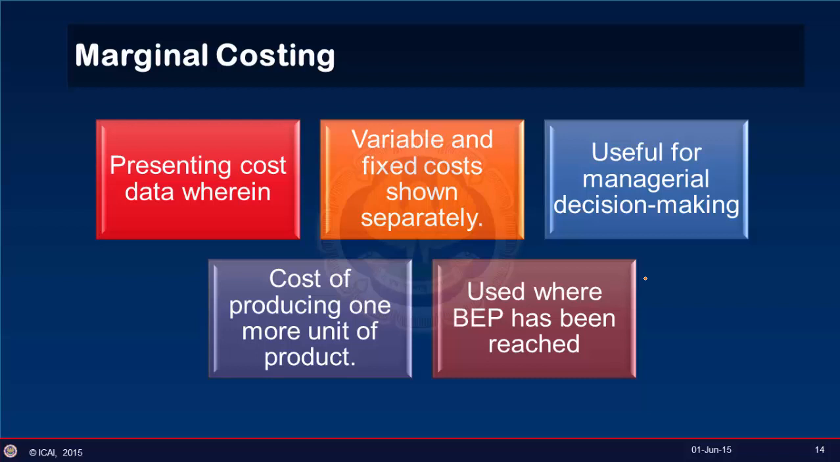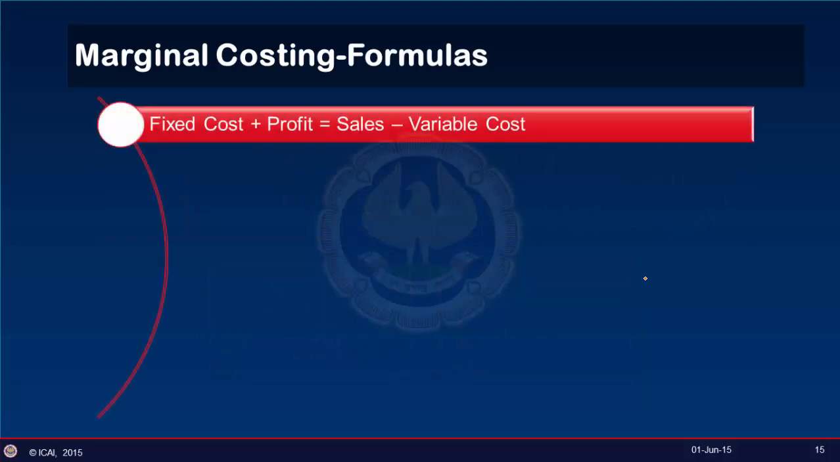Now, marginal cost distinguishes between fixed cost and variable cost. Marginal cost is the cost of producing one more unit of a product. It is computed in situations where break-even point has been reached. The fixed costs have already been absorbed for already produced items, and only the direct variable costs have to be accounted for. Now, the whole idea of marginal costing revolves around one simple equation, which is fixed cost plus profit is equal to sales minus the variable cost.